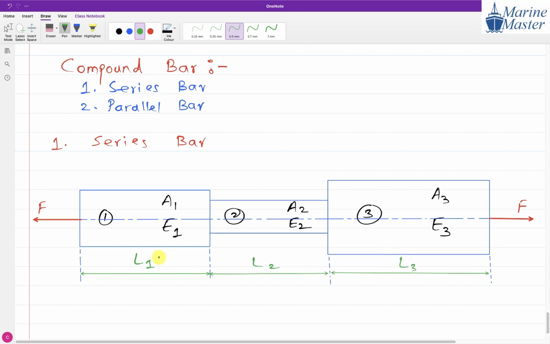So here we have lengths L1, L2, L3. You are getting my point? This is our series bar scenario. Before going further, give the heading series bar and draw this figure properly.